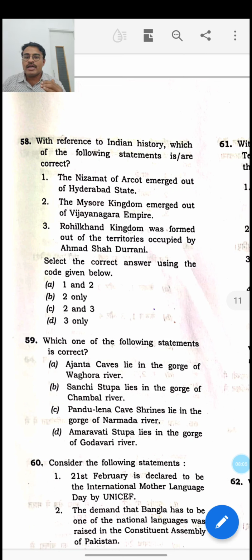Second statement: the Mysore kingdom emerged out of the Vijayanagara empire. Okay, the Mysore kingdom emerged out of the Vijayanagara empire.